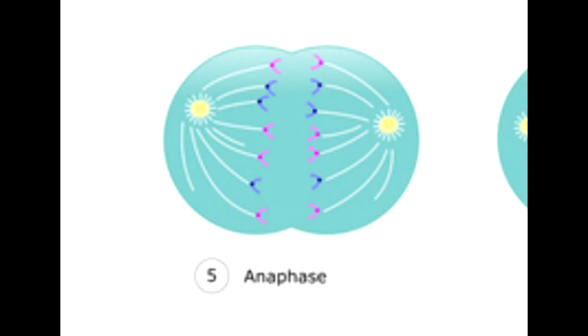The fourth phase of mitosis is called anaphase. In anaphase, the kinetochore microtubules begin separating the chromosomes by pulling them to the opposite ends of the cell. Each sister chromatid that has been pulled apart is now considered to be a chromosome. This means that there is a complete set of DNA or chromosomes at each end of the cell. Also, during this phase, the cell begins to lengthen as the non-kinetochore microtubules lengthen as well.